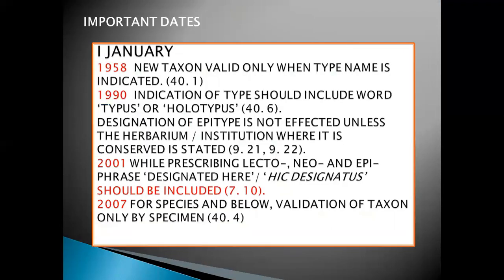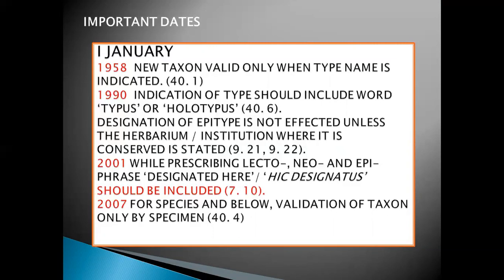Important dates: 1st January 1958, a new taxon is valid only when the type is indicated, according to Article 14.1. In 1990, indication of type should include the word typus or holotypus, according to Article 40.6.